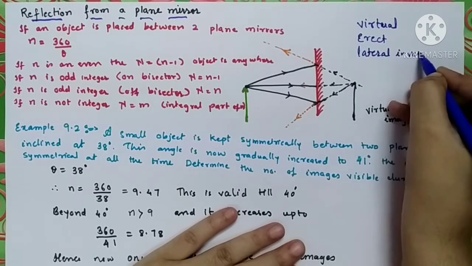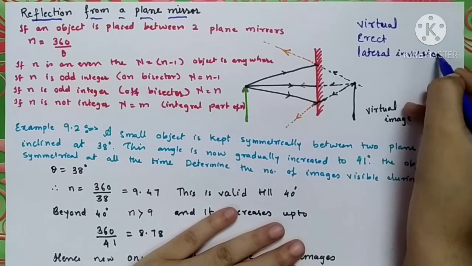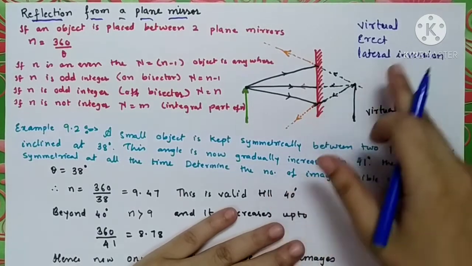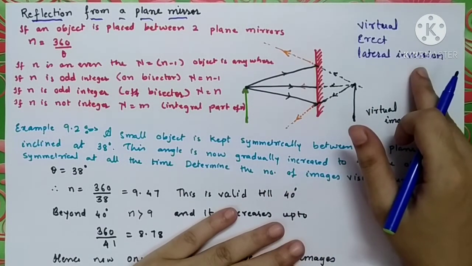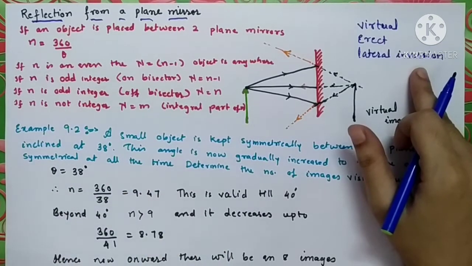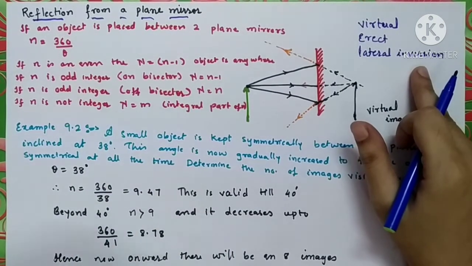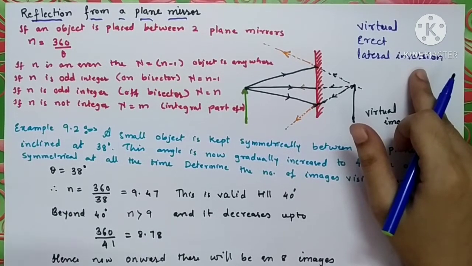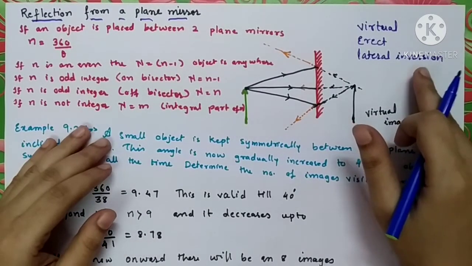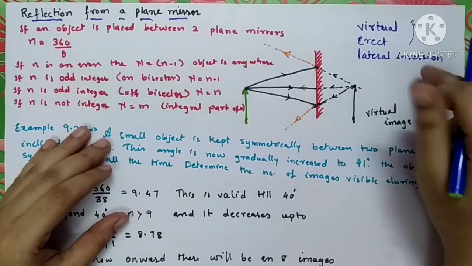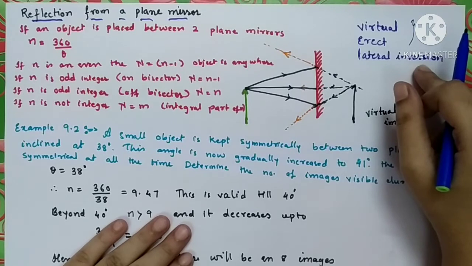So I can say that the image formed by the plane mirror is laterally inverted. Left hand becomes right hand and right hand becomes left hand. And the image distance and object distance are exactly the same. So these are the few qualities which I observe from the image formed by the plane mirror.